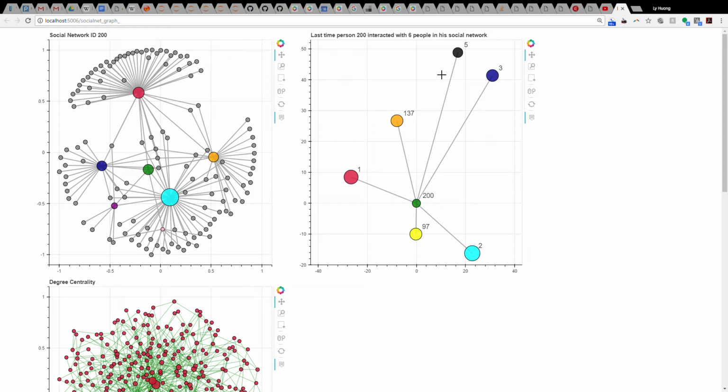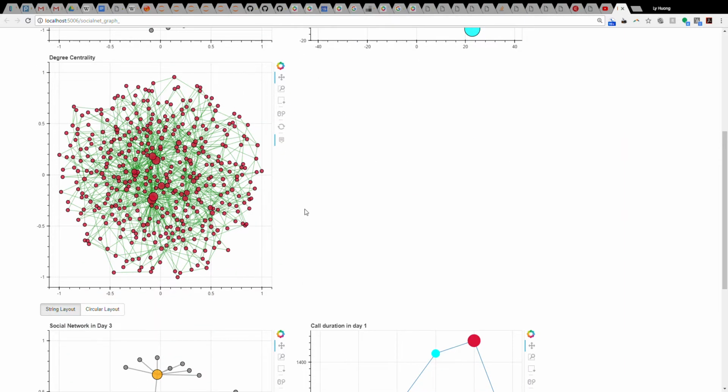When ID 200 conducted the phone call with ID 5, which is his brother, the phone originated from cell tower 30, which is the furthest northwest of the island. Meanwhile, when he has a phone call with ID 97, the call is much closer to the southeast of the island.